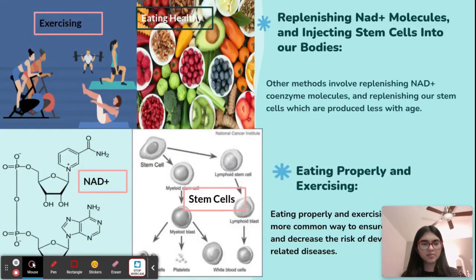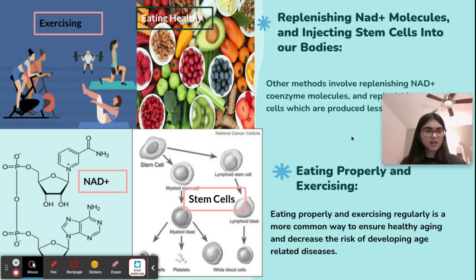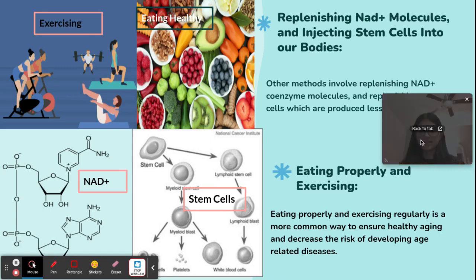Other methods involve replenishing NAD+ coenzyme molecules, and we may also be able to replenish our stem cells, which are produced less with age, which may in turn help our body regenerate faster and not deteriorate with age. Eating properly and exercising regularly is a common way to ensure healthy aging and decrease the risk of developing age-related diseases as well.